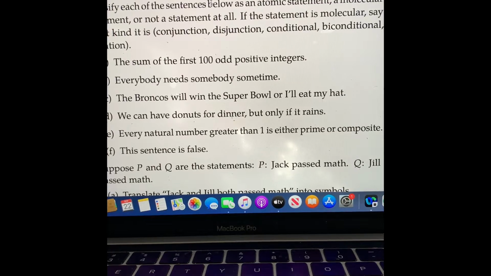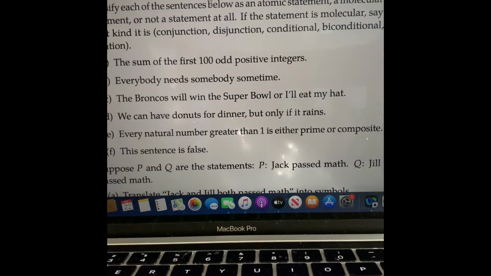Hello, we'll be solving problem 2 from 0.2 exercises. And the first problem says, the sum of the first two integers. And what I wrote is, this is not a statement because it does not make sense to assume that the statement is either true or false. For B,